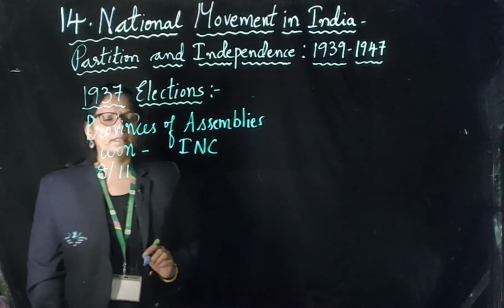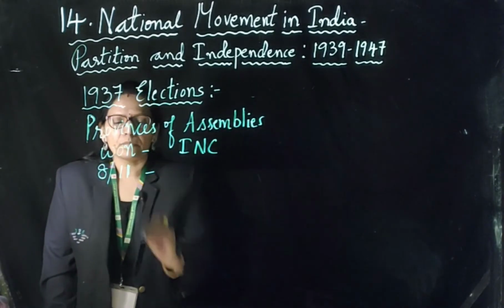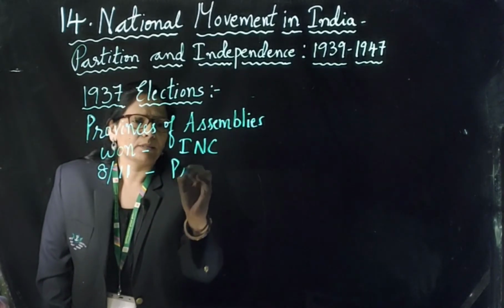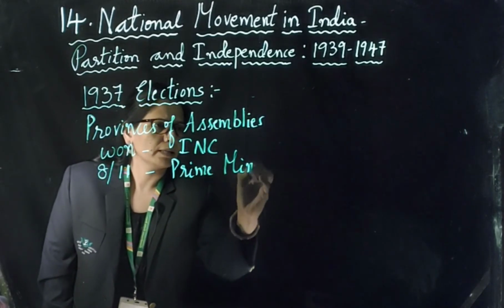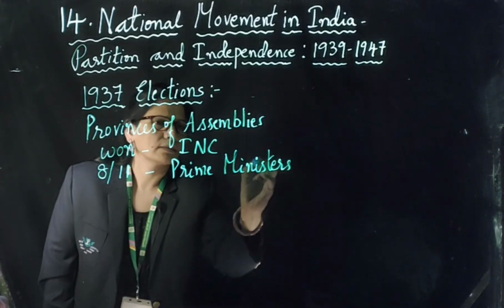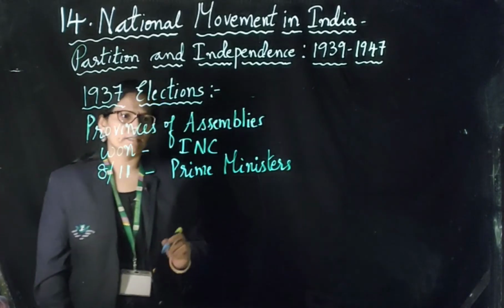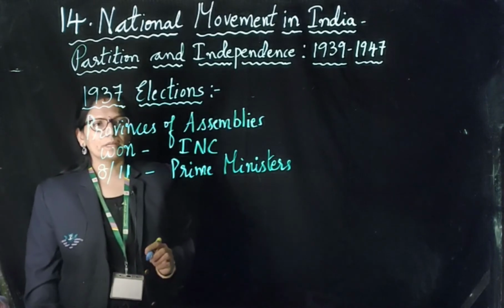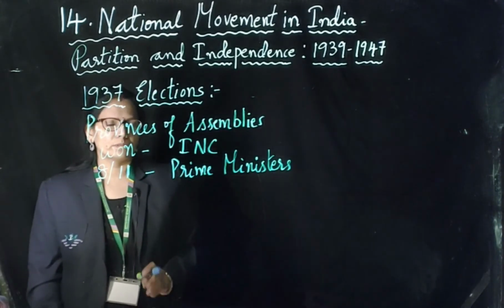In these 8 provinces, 8 prime ministers of the Indian National Congress were elected for these provincial assemblies.